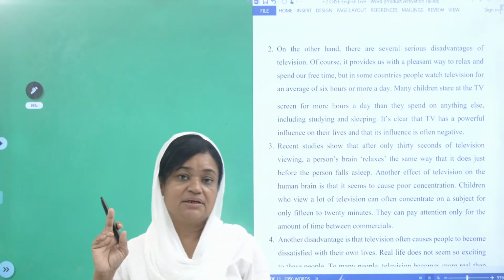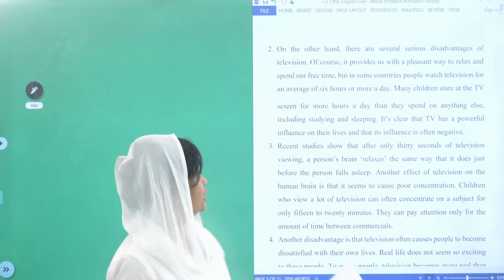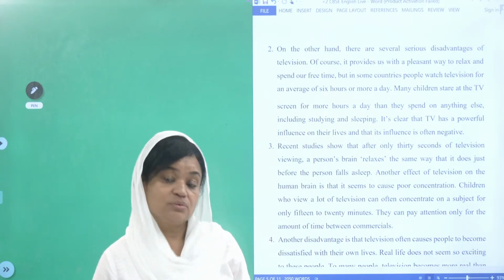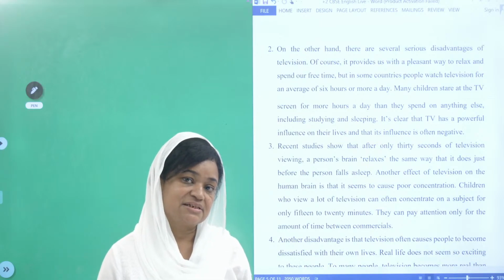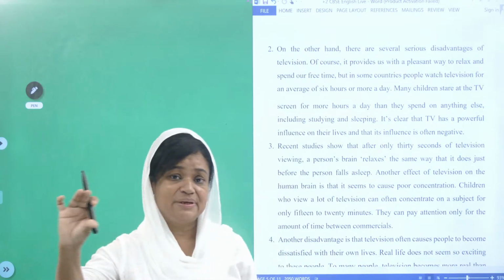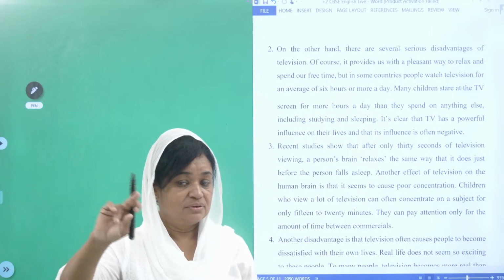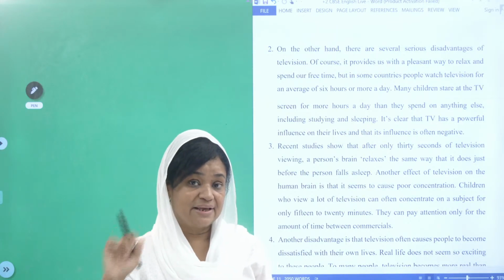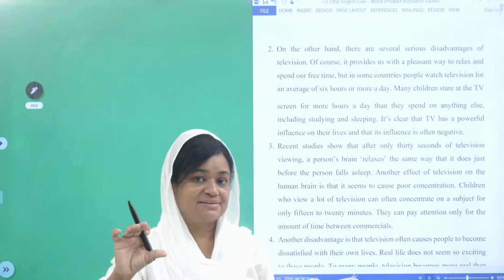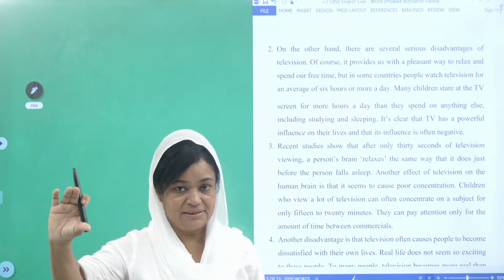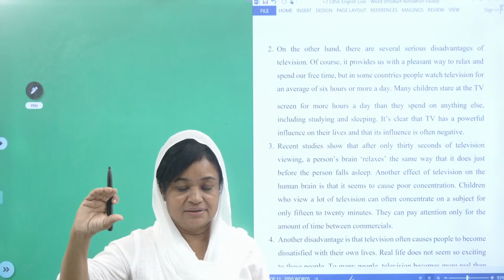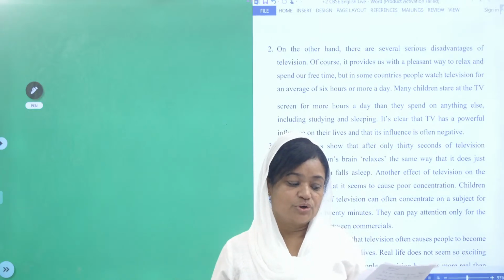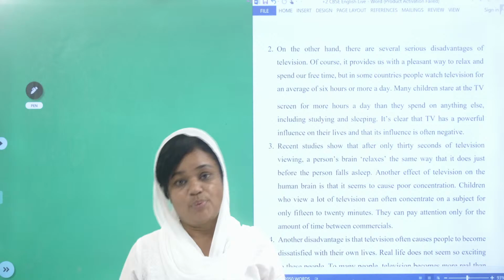Now, how will you make the points? Number 1, the format will include the title. Of course, what will you give the title? For example, television, uses and abuses, or advantages and disadvantages. That will be the main title. It carries mark. Okay, now what is the format? Next one is numbering. Main points. Children, you have given the main title. Okay, television, uses and abuses. For example, that is the title. The very next line what you have to do is that main points.